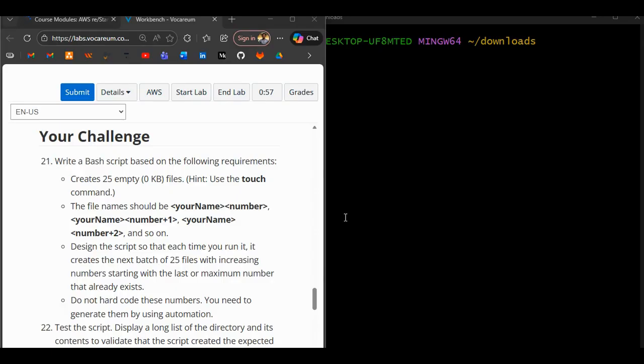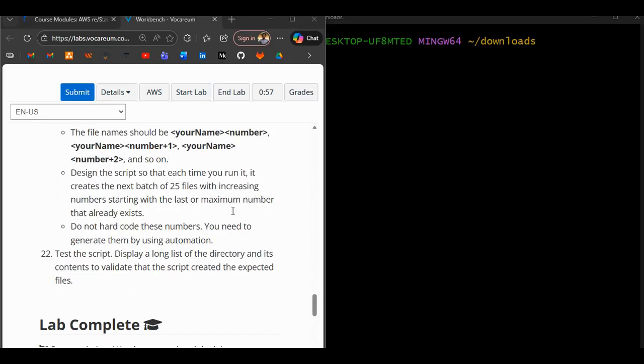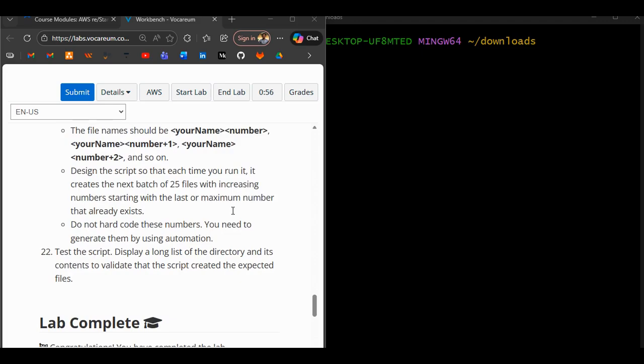Today is the last, not today, the last series on the Linux via the restart route. The last one is actually a challenge, but I just want to teach you a quick trick on Vocareum labs, or Voc labs. If you are running out of time here and you need more time, just come back to AWS, the start labs, and let's say you have barely 5 seconds. Just come back to start lab and press enter. It will load again and it will give you back the same time that you are supposed to have spent.